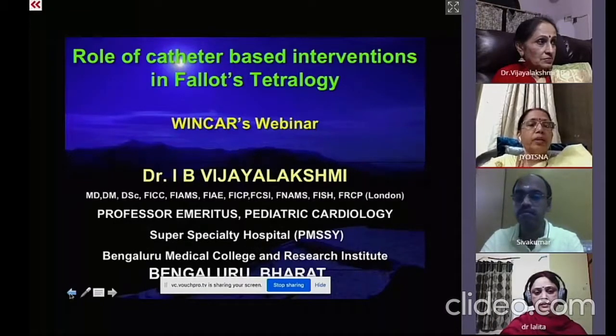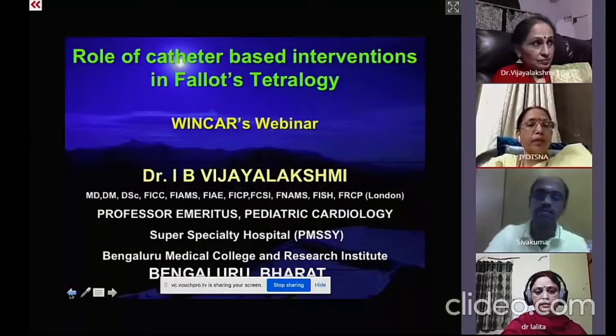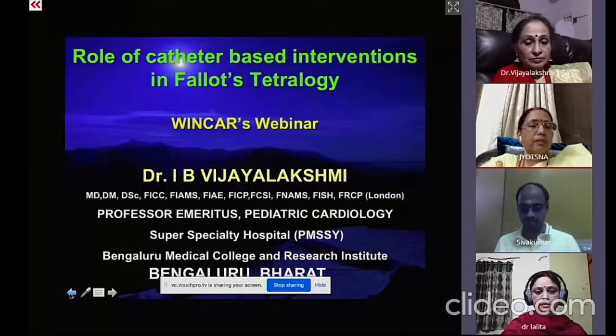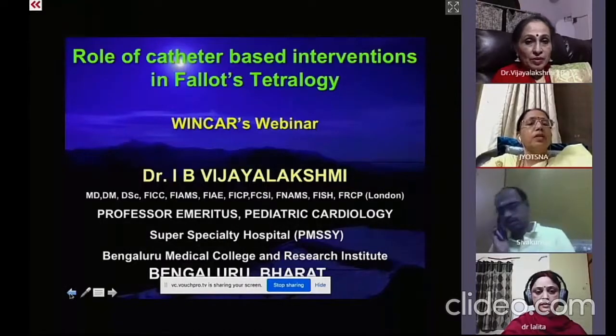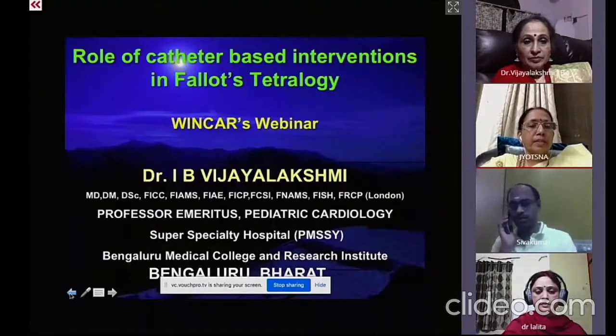Then the patency of the PDA during infancy is very important, so PDA ductal stenting may be needed. Subsequently, even after the surgery, we may require a few interventions like residual VSD closures and residual RVOT treatment. Conduit stenosis requires dilatation and stenting, and there are conduit regurgitations. Pulmonary regurgitation is very frequent following total repair of the TOF, so again, pulmonary valve implantation. These are a few of the conditions in which we require an intervention. We are going to discuss most of them, not all, along with examples.